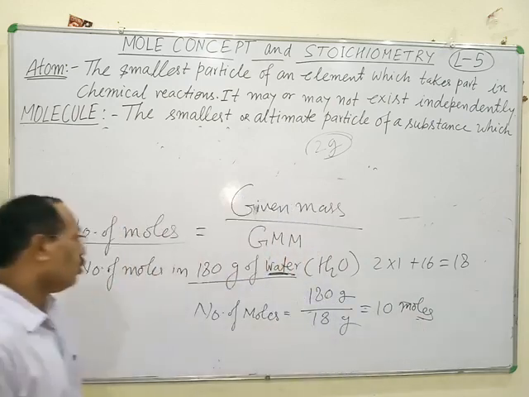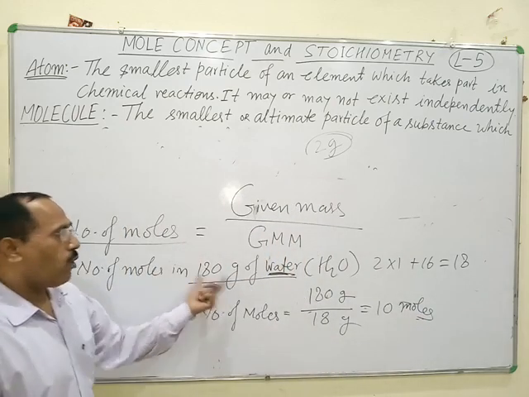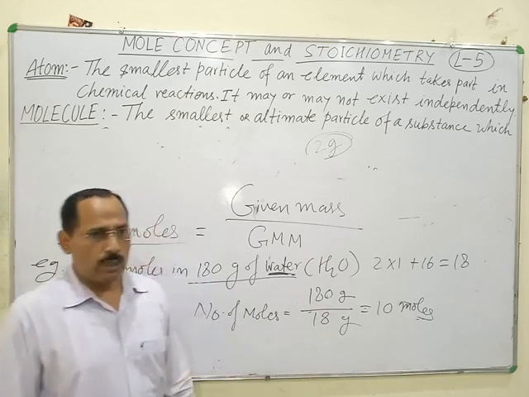It means 180 grams of water is equal to 10 moles of water.